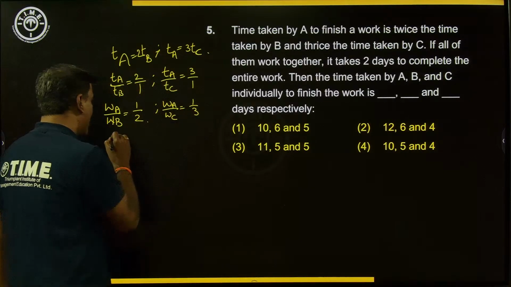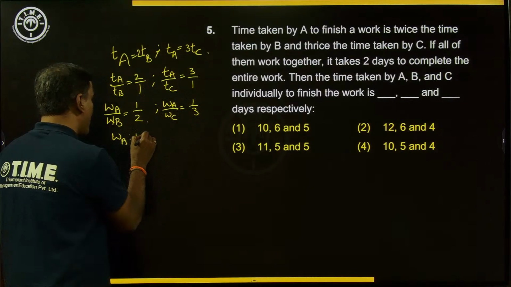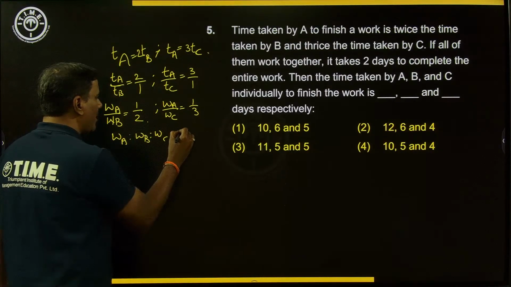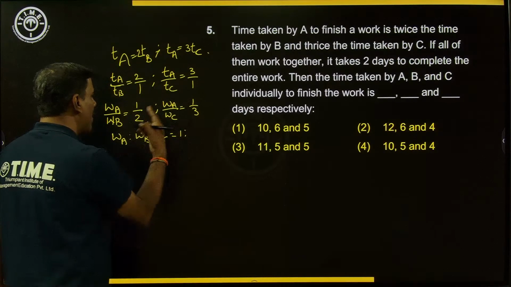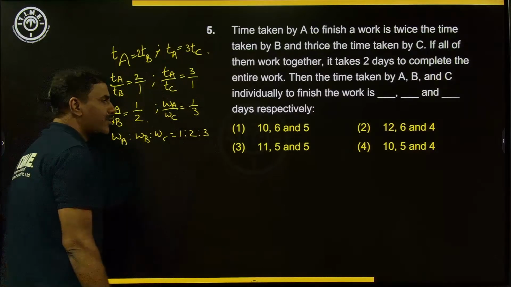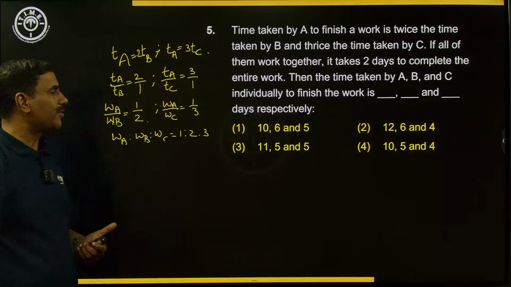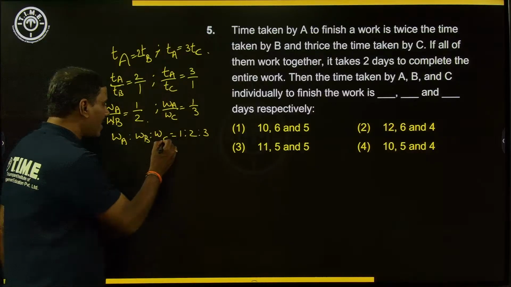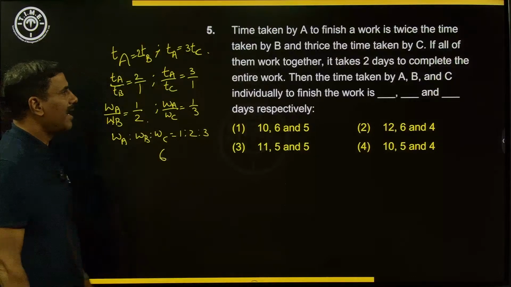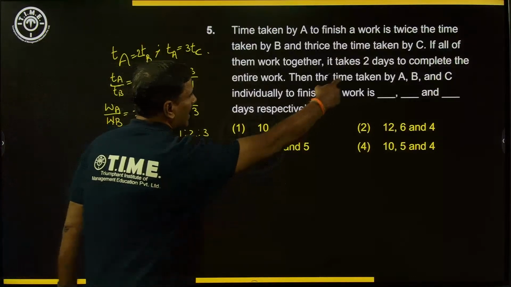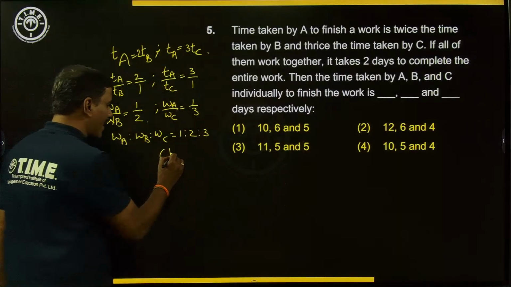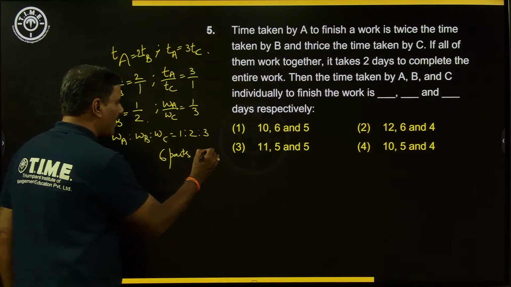So what we understand finally, the working rates of A, B and C: A is 1 part in both the cases, so I don't have to make them equal, they are already equal. 2 parts for B and 3 parts for C. So what is the ratio of their working rates? 1:2:3, right? So if all 3 are working, 6 parts of work will be progressing. And if all 3 are working, it takes how many days as per the data? 2 days. So with 6 parts of working rate, they are able to complete the work in 2 days.